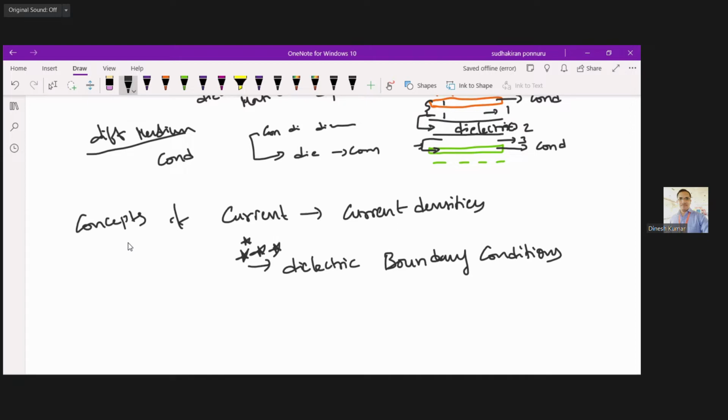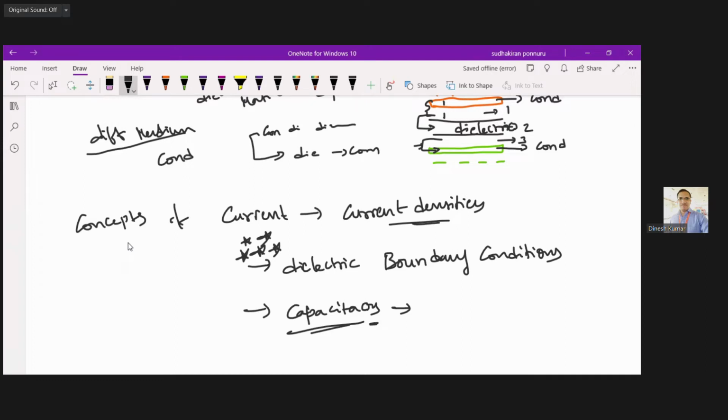You can have 5-star for this dielectric boundary conditions in this chapter, and later finally we go with the calculations of different capacitors. Here you can expect one essay type question under different capacitors, and from here you can expect dielectric boundary conditions. If not, they go with the current densities. Okay, so short questions.